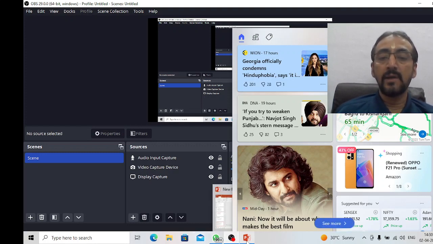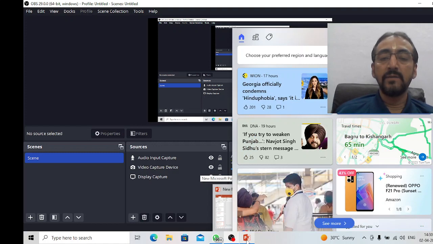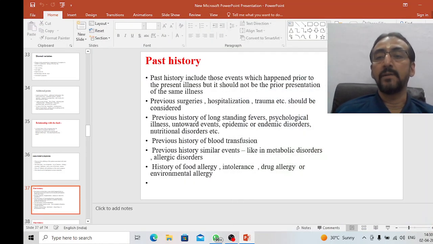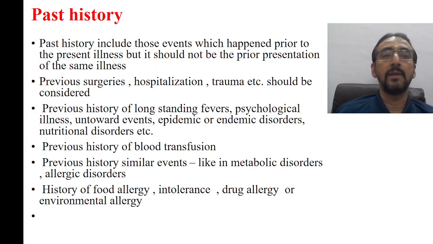So in this class, we will deal with the past history, the importance of the past history, and how to take the past history. As you all know, in the last class we discussed the history of present illness, and we saw the 10 important points that have to be inquired with the patient to get the maximum information about the main complaint. So that's all over. Now we come to the past history.